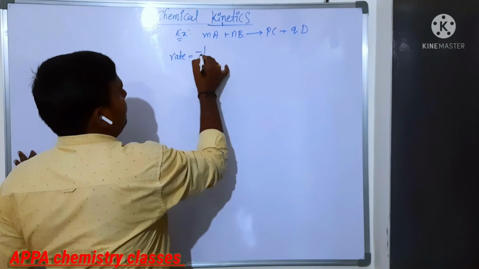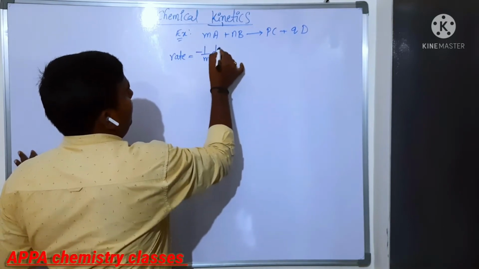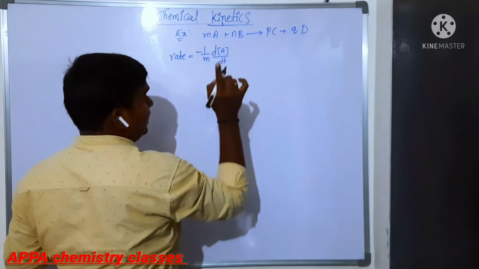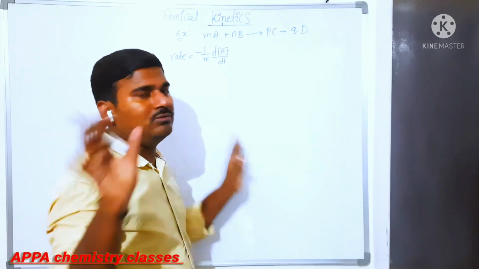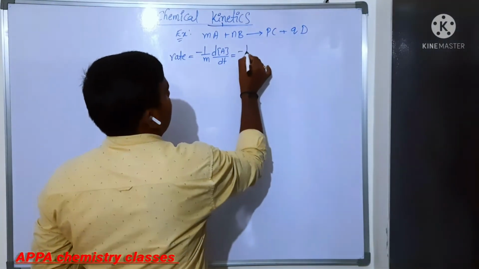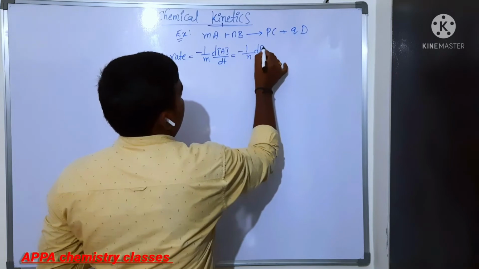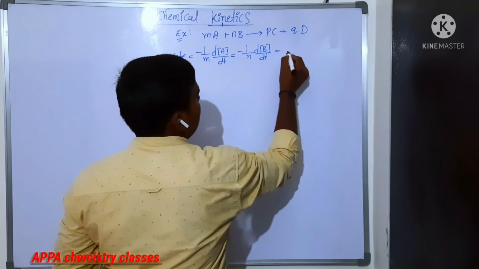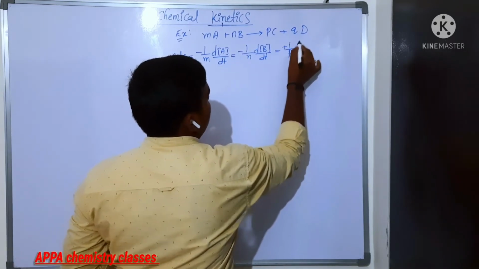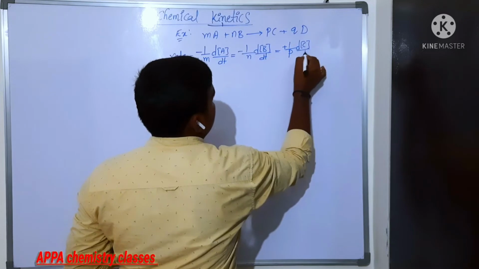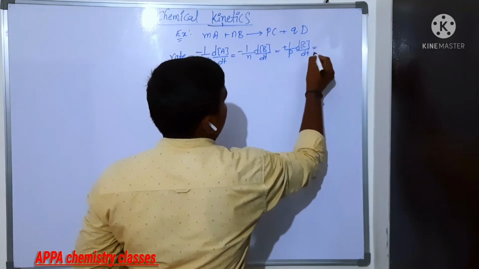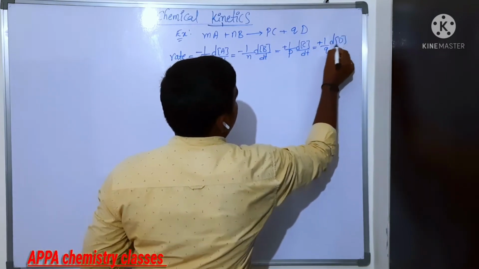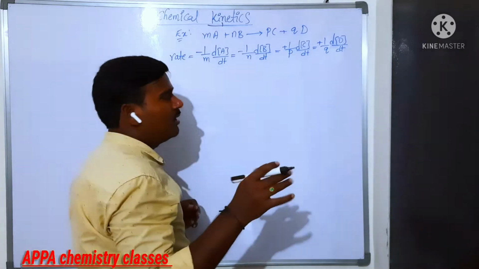Now you see, rate equals minus 1 by m d[A] by dt. What does this minus indicate? Decrease in concentration. It does not have any value here. Minus 1 by n d[B] by dt, the decrease in concentration of B, is equal to, for product C, plus 1 by p d[C] by dt, the increase in concentration of C, is equal to plus 1 by q d[D] by dt. Is that clear?